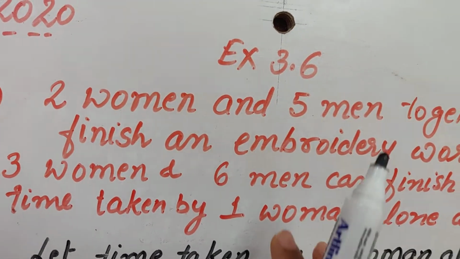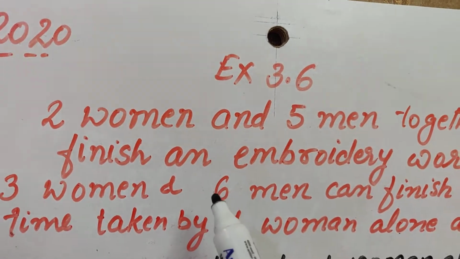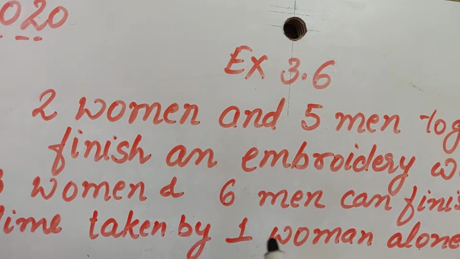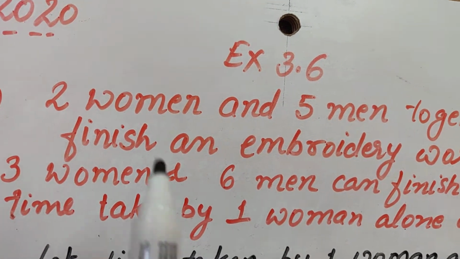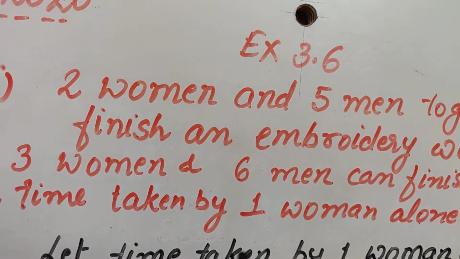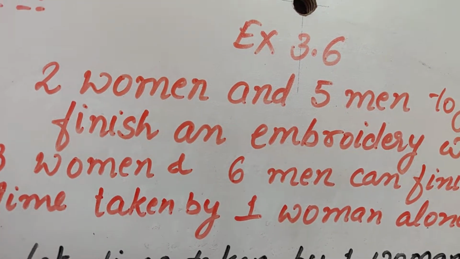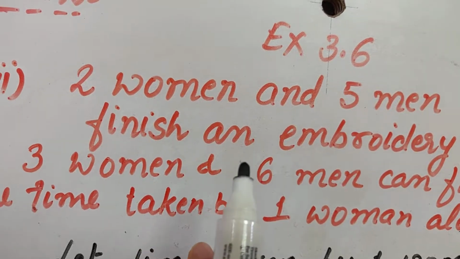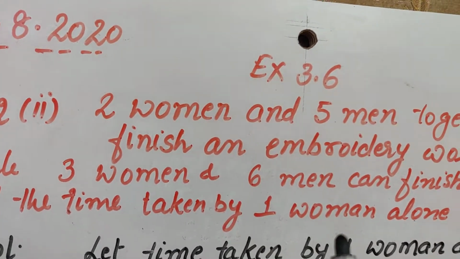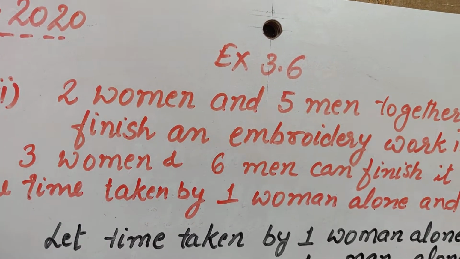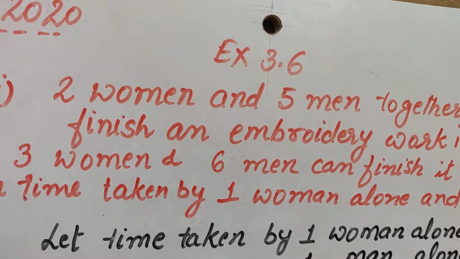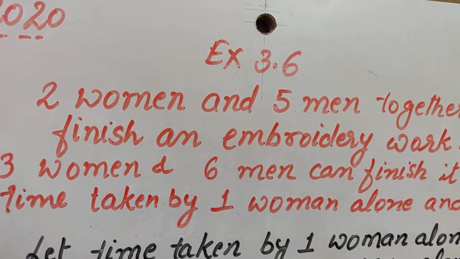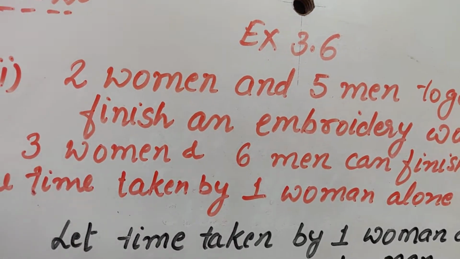Now to do this question, first of all you need to understand one very important thing. Let us take an example. Suppose a child says that I can finish a particular work, let us say the decoration of a board, in 2 days, and the other child says I can do it in 3 days. And if they are working together, how much time will they take? We cannot say they are going to take 5 days. 2 days by the first person and 3 days by the second person, they are not going to take 5 days.